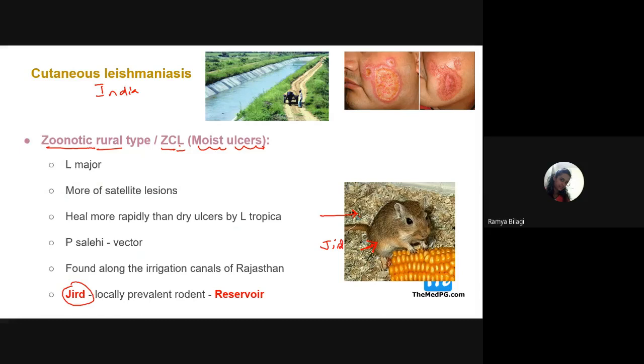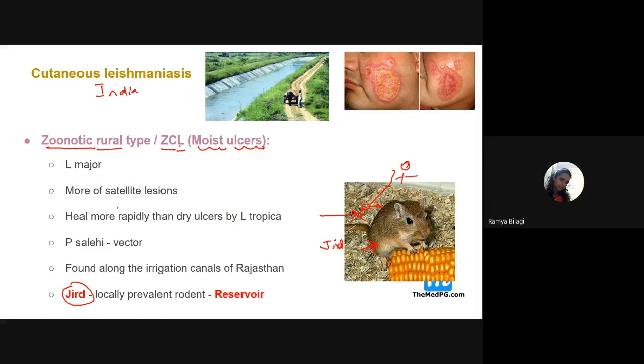If these rats are commonly prevalent, then there is a chance that we may get this cutaneous leishmaniasis because they act as a reservoir. If the sandfly bites an infected rat, and then bites a healthy human, then we may get it.